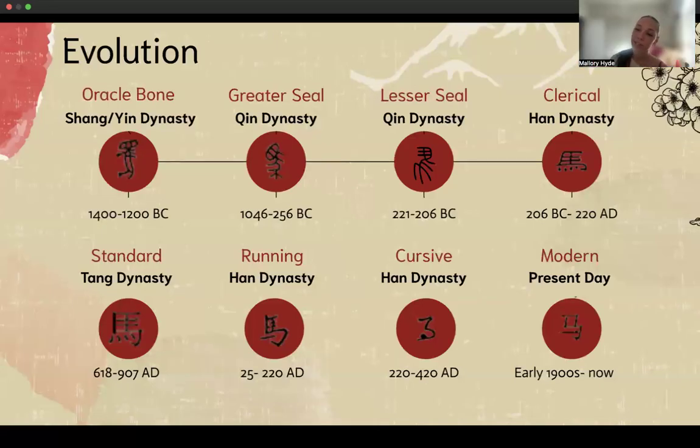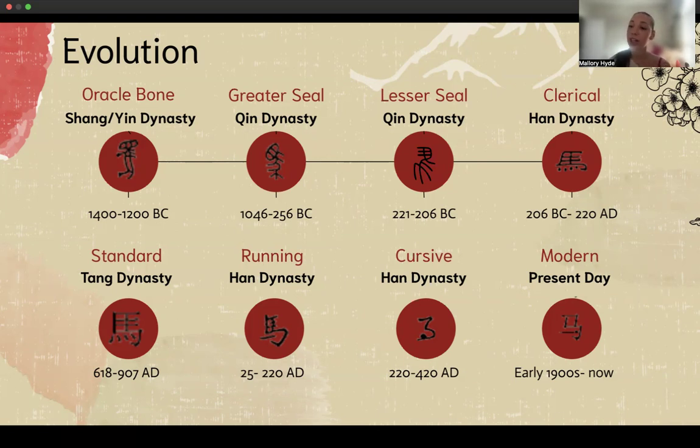Now we have the evolution of all of the different writing scripts. First off, we have the Chinese. We have the Oracle Bone script, which was the first, and it was in the Shang Yin dynasty, which was in 1400 to 1200 BC. Then we go on to the Greater Seal script, which was in the Qin dynasty from 1046 to 256 BC. Then we go on to the Lesser Seal script in the Qin dynasty from 221 to 206 BC.